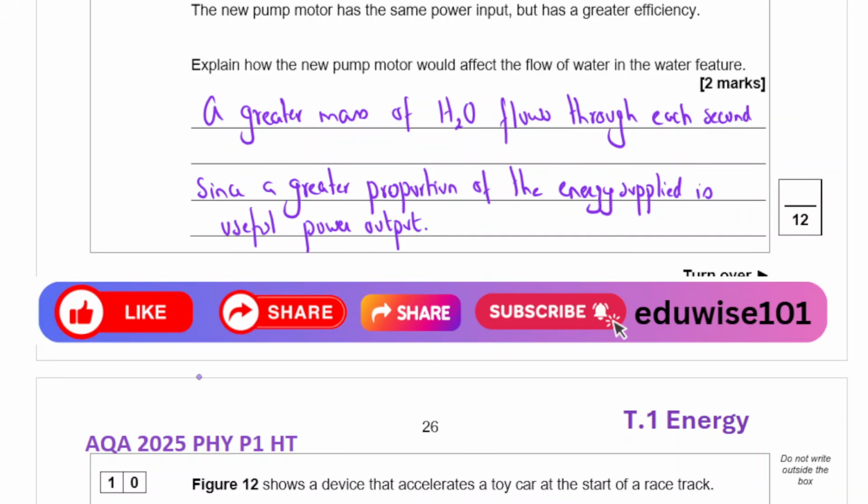Or you could say a smaller proportion or percentage of energy is wasted as well, which is the reverse.